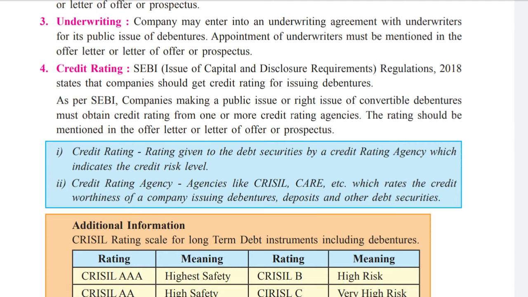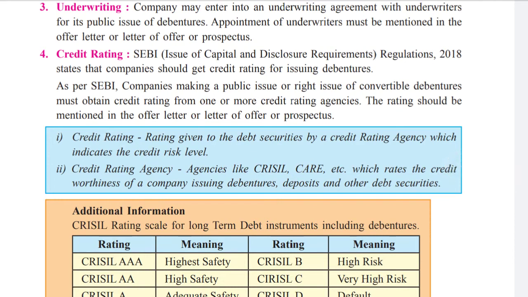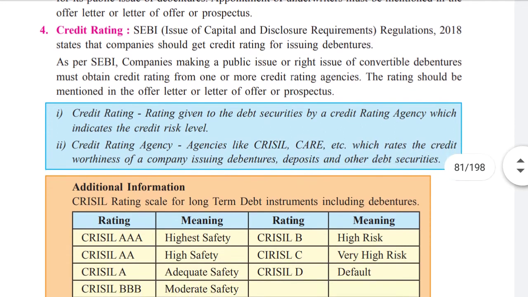Underwriters are the people who purchase the remaining debentures, not up to the 75%. Suppose 75% is required and we have got only 70% subscription from the public, so 5% is remaining. Just for the sake of 5%, they cannot lose this debenture subscription. So these underwriters are going to purchase this 5%, so that it comes up to the mark.